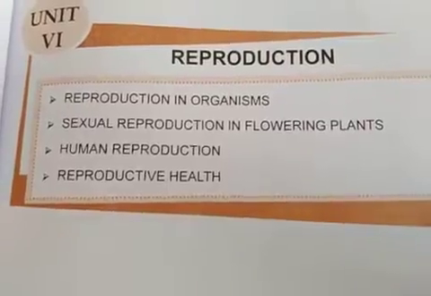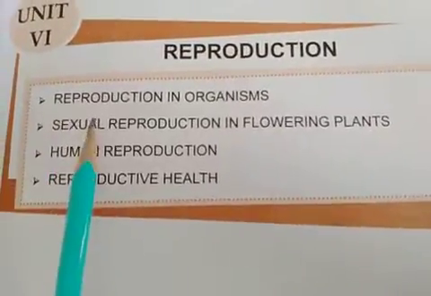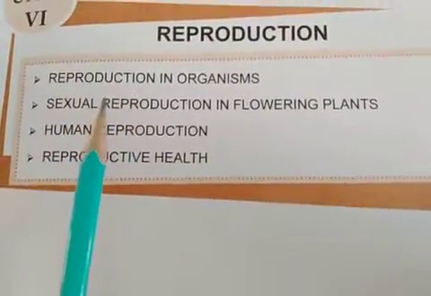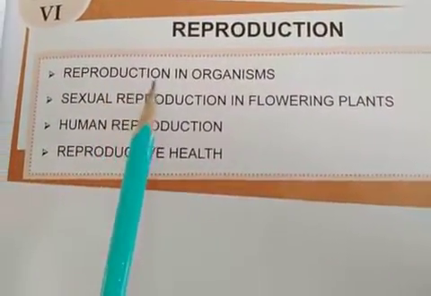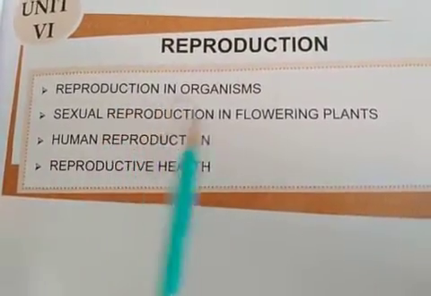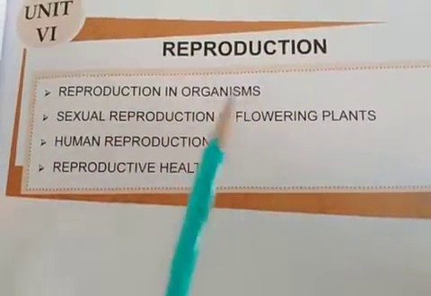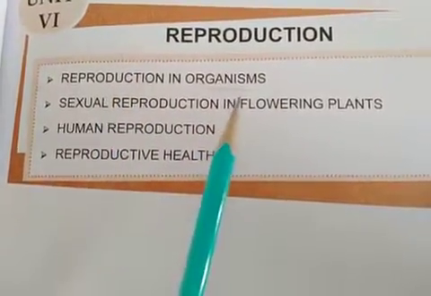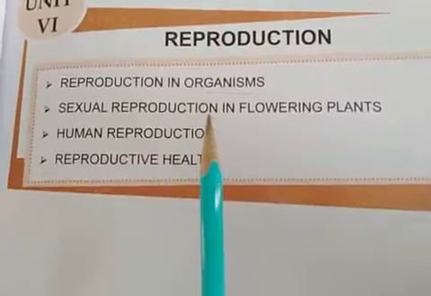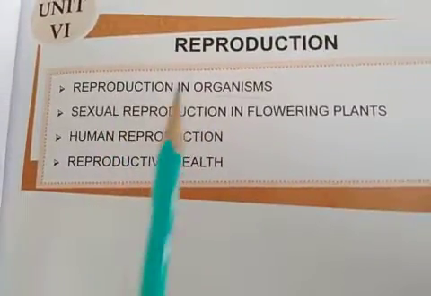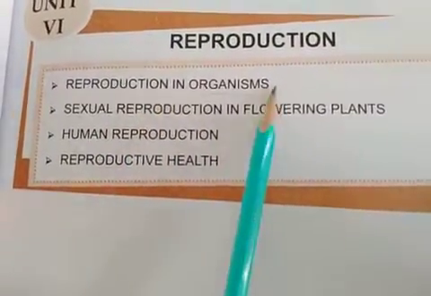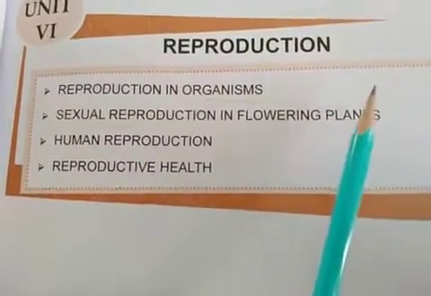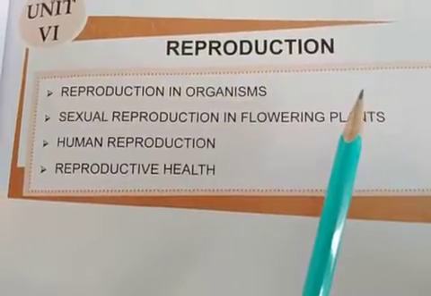This unit comprises four chapters. The first one is reproduction in organisms, in which we broadly discuss the types, the modes, and the lifespan of organisms. Then we will discuss the modes of reproduction, sexual or asexual, and the type of offspring produced by those methods, as observed in single-celled organisms, multicellular organisms, fungi, plantae and mammalia, as per our 11th class syllabus.